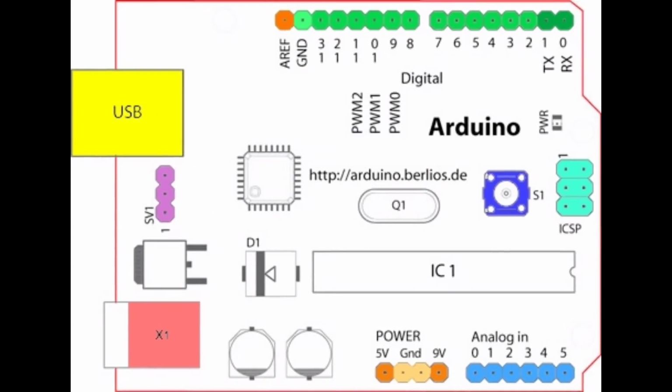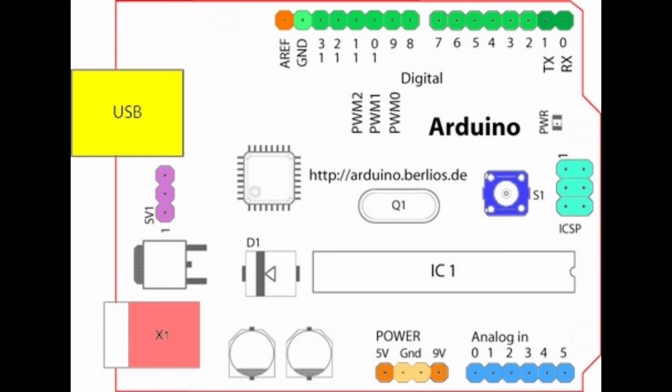Now let me discuss the pin description of Arduino. This is the USB cable or B-type jack. This is used to upload the program in the microcontroller. We can use an Android phone as well to load the program with the help of an OTG cable. This jack is known as the power jack. It is used to give a 20 volt power supply, and if we give a power supply of more than 20 volt, then your board may be damaged. So the recommended power supply is 7 to 12 volt.